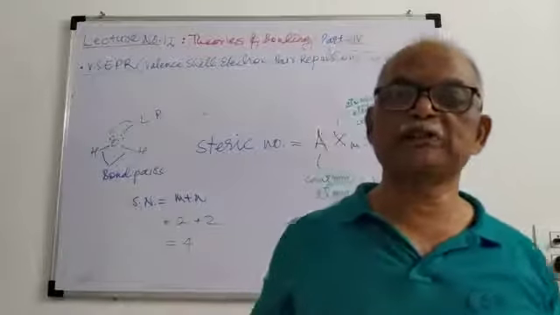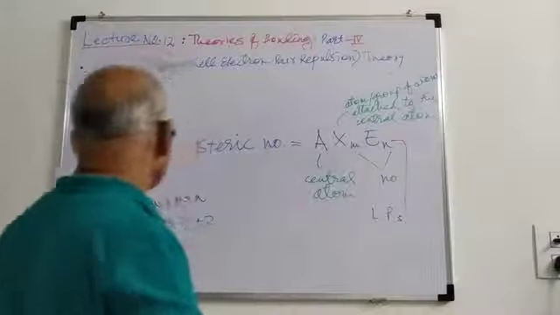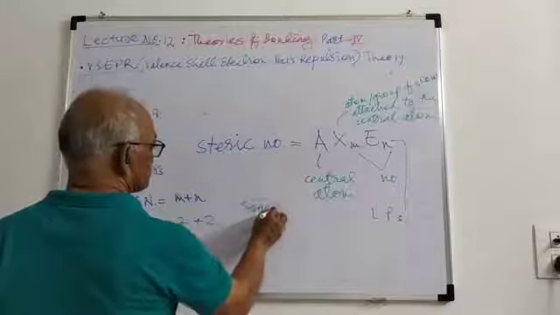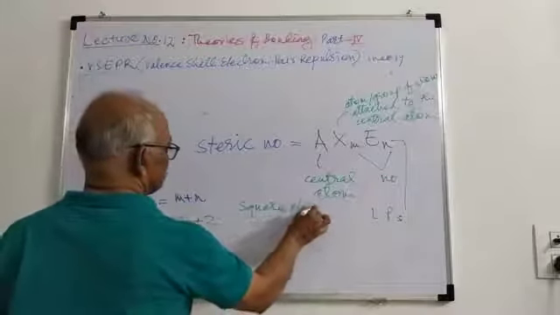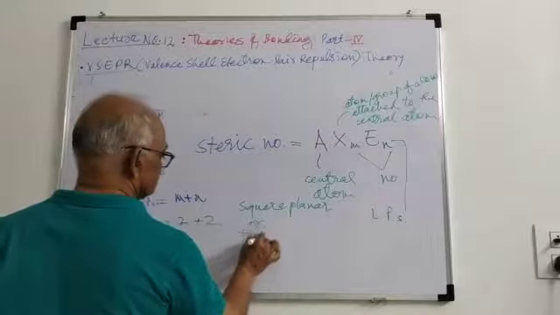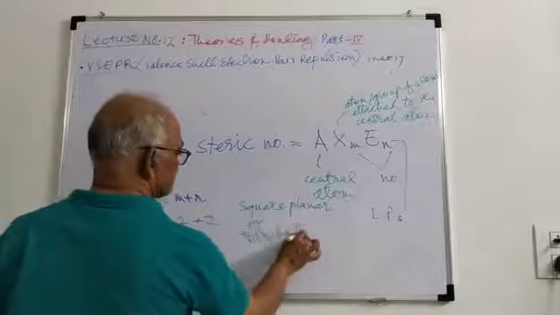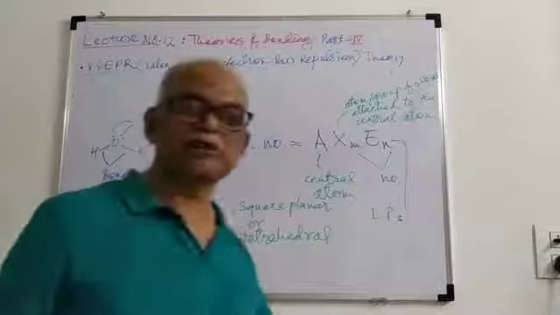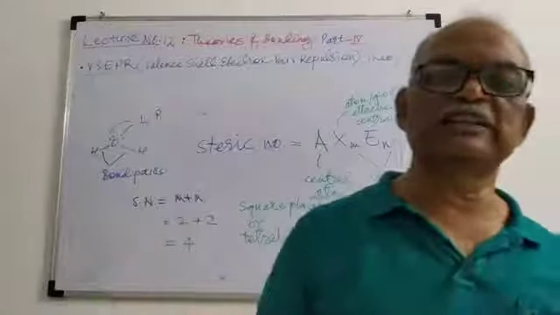From this number we can predict that this molecule can have either a square planar or a tetrahedral structure.